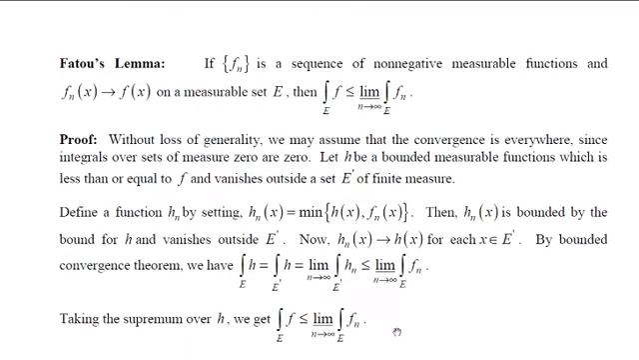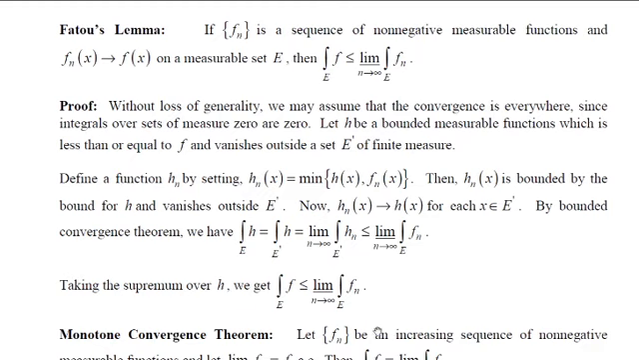Let's see the next theorem. The next one is the monotone convergence theorem. What it says: suppose fn is a sequence of increasing non-negative measurable functions and fn converges to f almost everywhere, then we have to show that the integral of f is the same as the limit as n tends to infinity of the integral of fn.